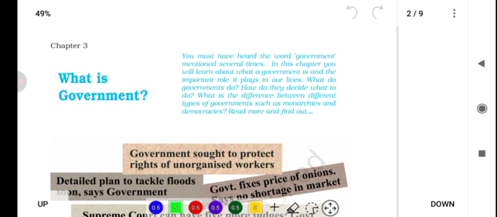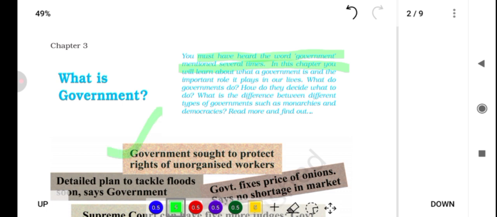What is government? You must have heard the government mentioned several times. In this chapter you will learn about what a government is and the important role it plays in our lives. What do governments do? How do they decide what to do? What is the difference between different types of government, such as monarchies and democracies? Read more and find out.